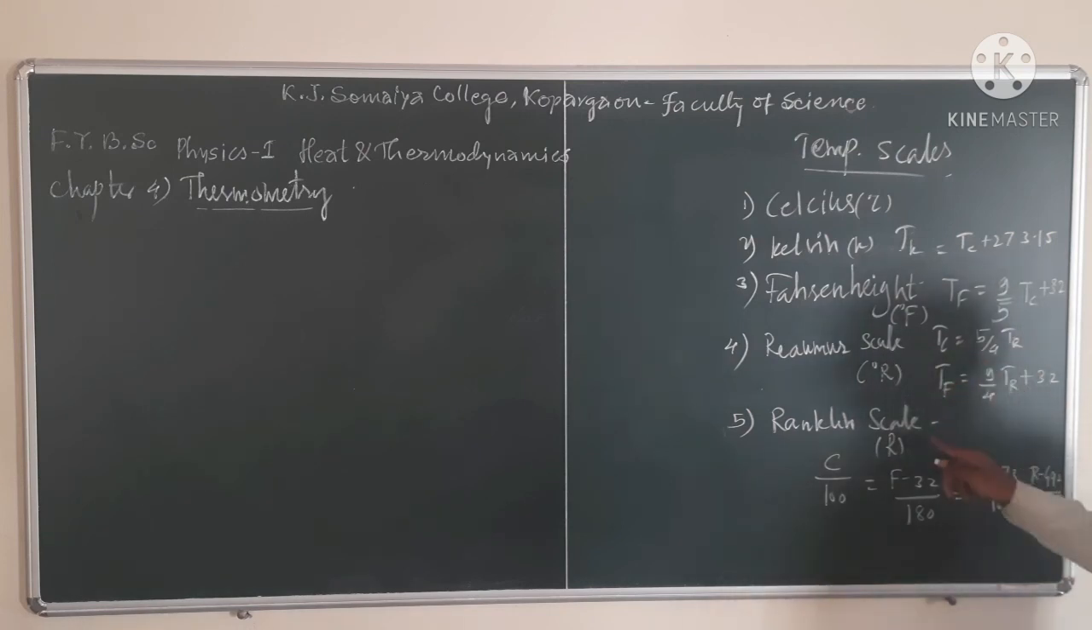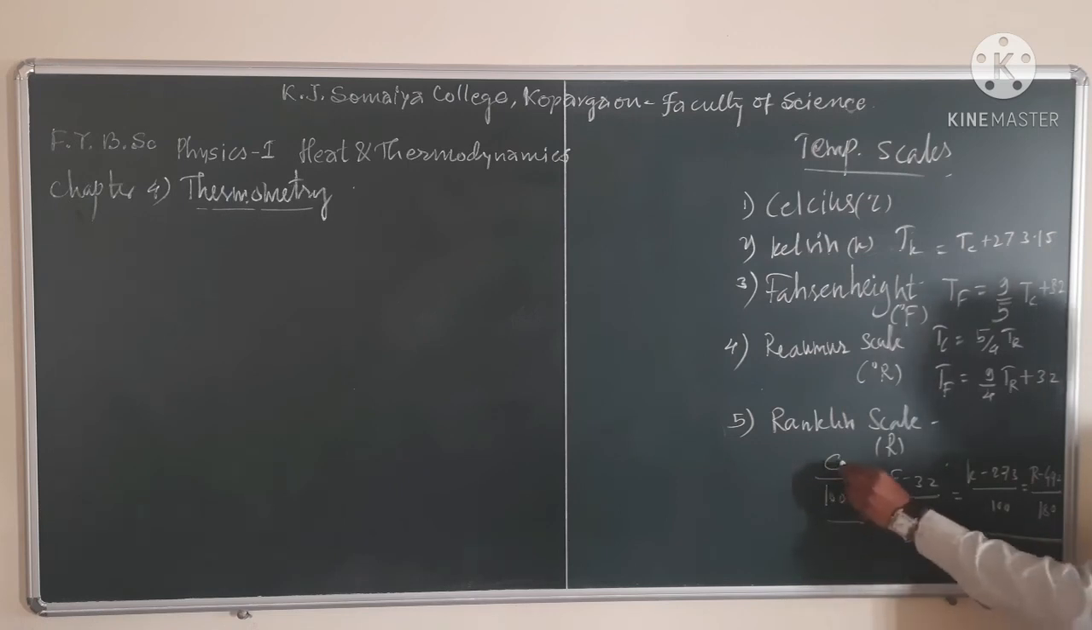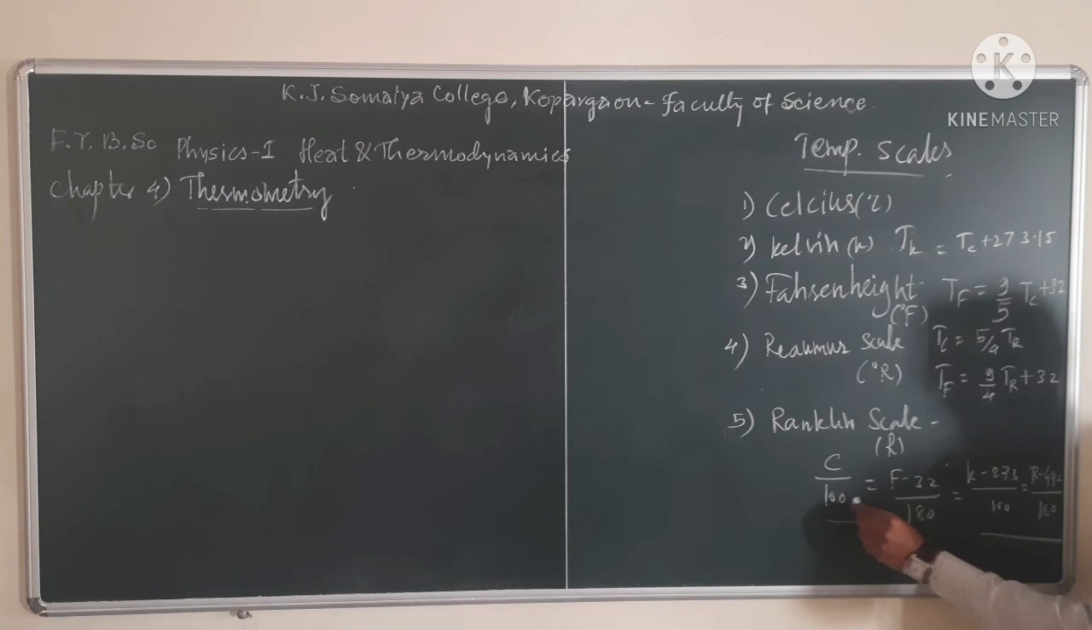Then the last one is the Rankine scale. For the Rankine scale we have this formula. Here I have written all these 4 units. C, the temperature in degree Celsius divided by 100, is equal to temperature in Fahrenheit minus 32 divided by 180, which is equal to temperature in Kelvin minus 273 divided by 100, and that is equal to temperature in Rankine scale minus 492 divided by 180.